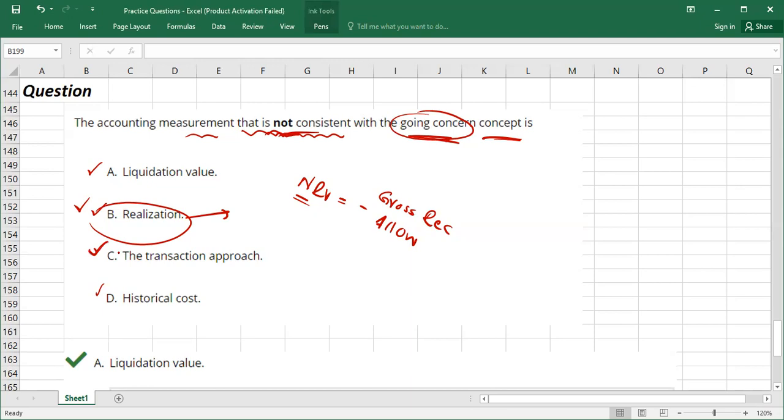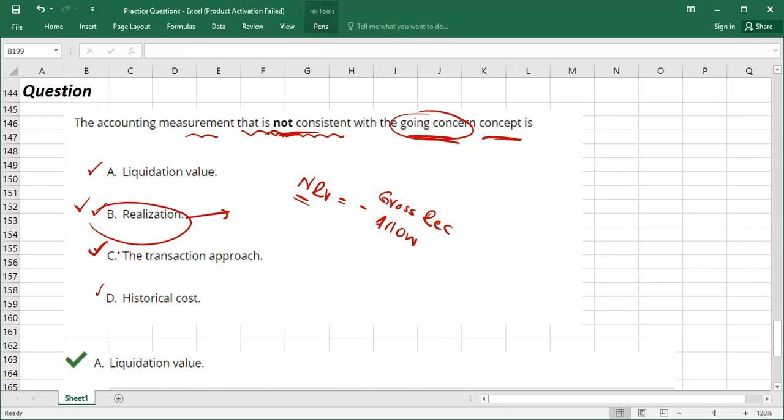Then transaction approach. What is the transaction approach? We record all individual transactions, revenues and expenses, and then at the end we summarize them in the income statement and calculate the profit or loss.